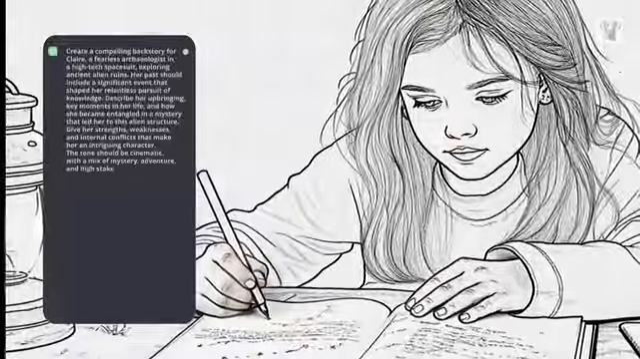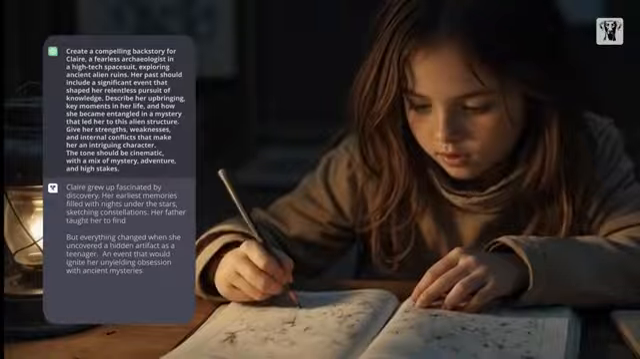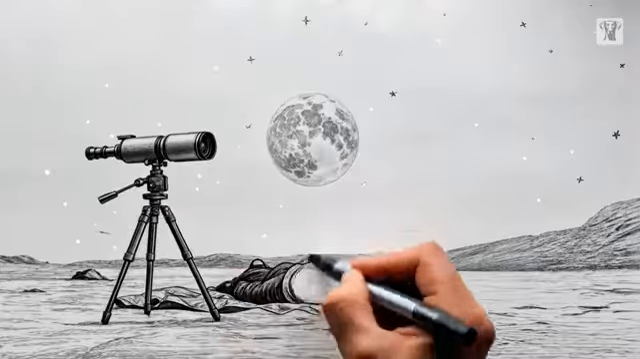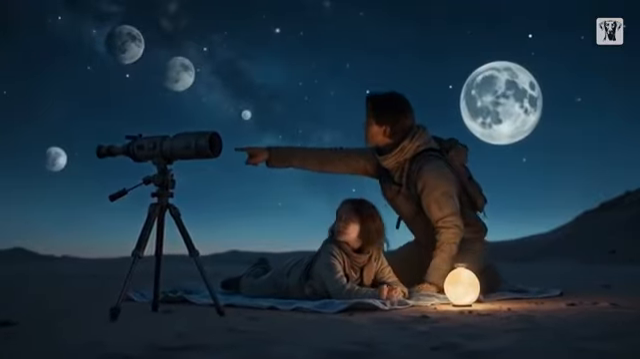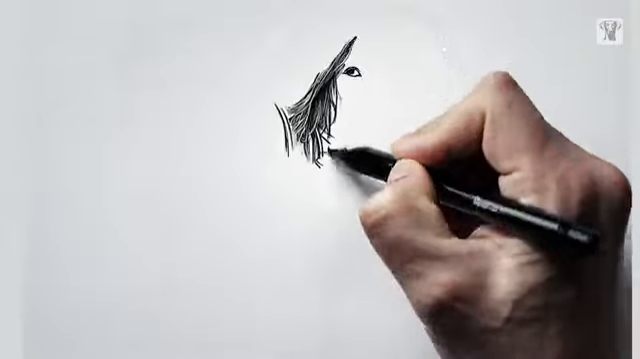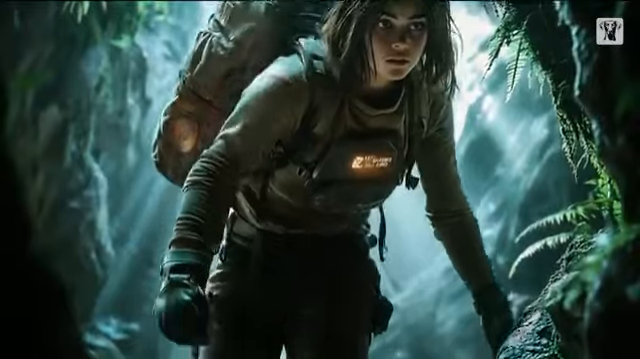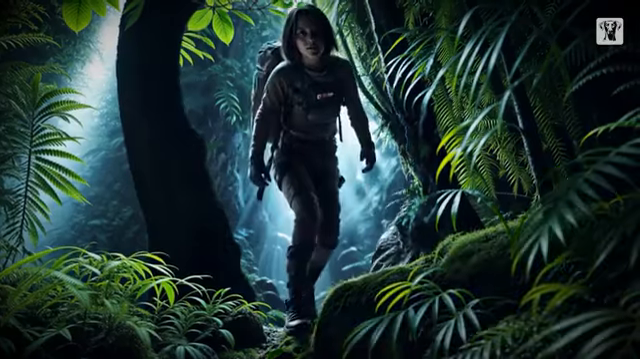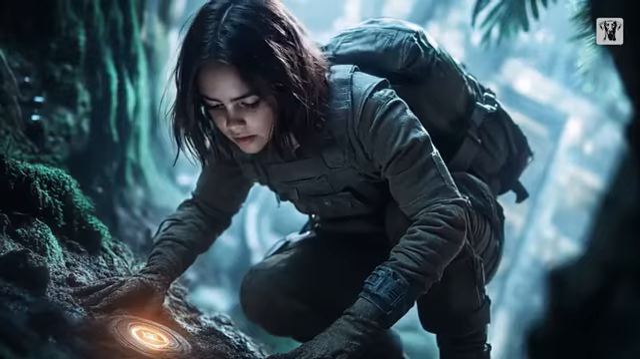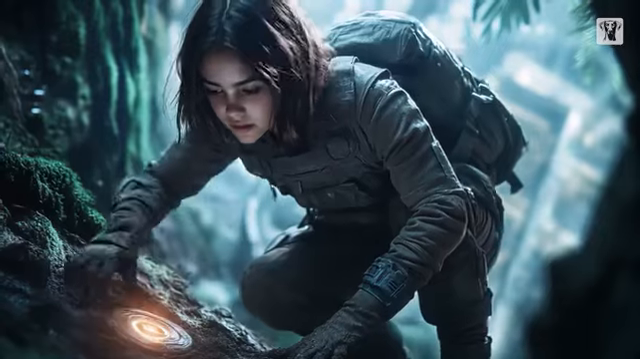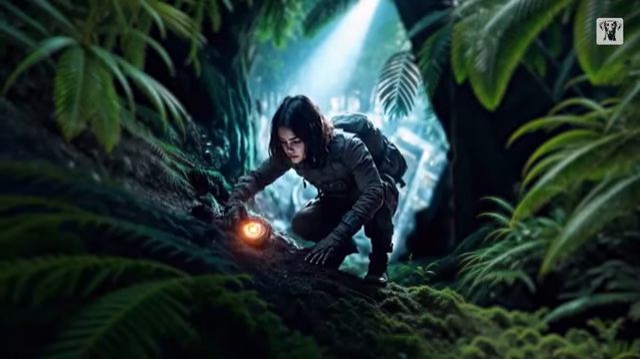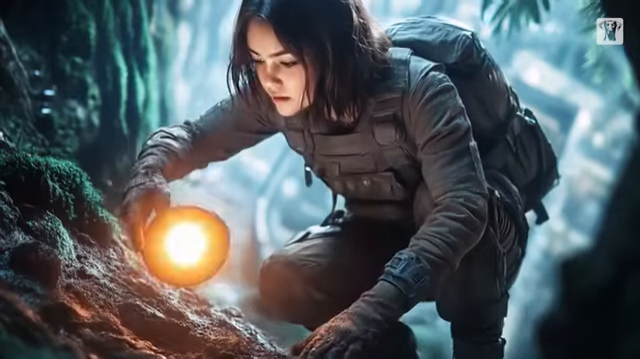Claire grew up fascinated by discovery. Her earliest memories filled with nights under the stars, sketching constellations her father taught her to find. But everything changed when she uncovered a hidden artifact as a teenager, an event that would ignite her unyielding obsession with ancient mysteries. A passion that would define her purpose and drive her for the rest of her life.